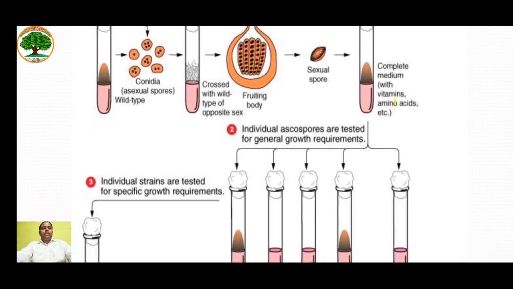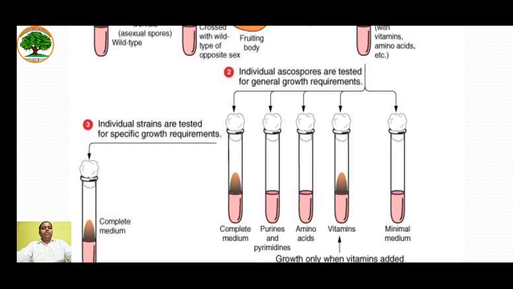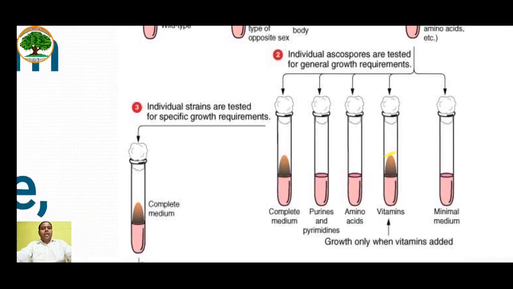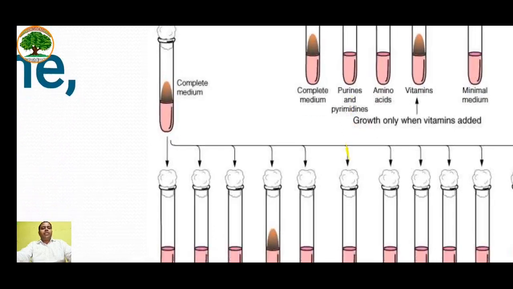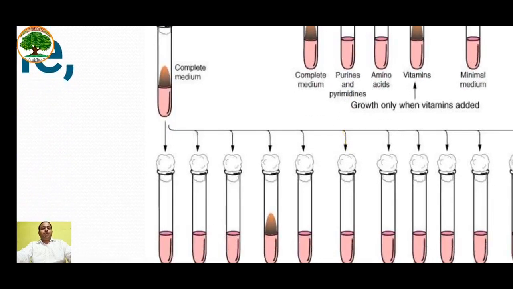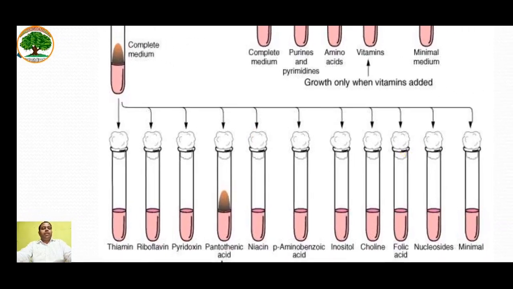Then individually these exposed mutated strains were grown on different mediums having different growth requirements, and one of the medium was minimal media. The spores were only able to grow on complete media and media containing vitamins. Then again they substituted these strains for specific growth requirements, and from the complete media tube they transferred it into specific nutrient containing tubes. The fungus was only able to grow on a pantothenic acid containing plate, which showed that due to mutation